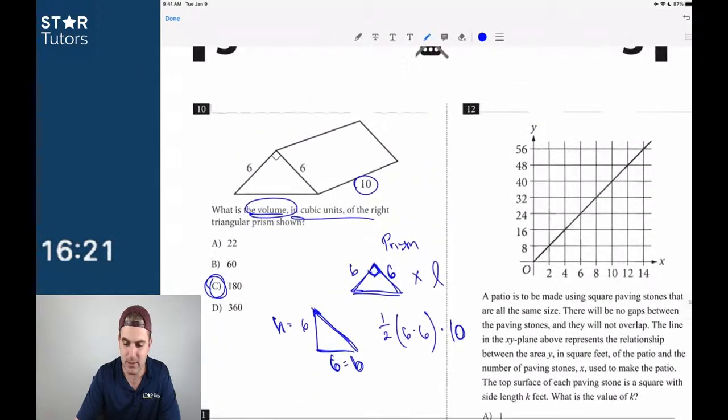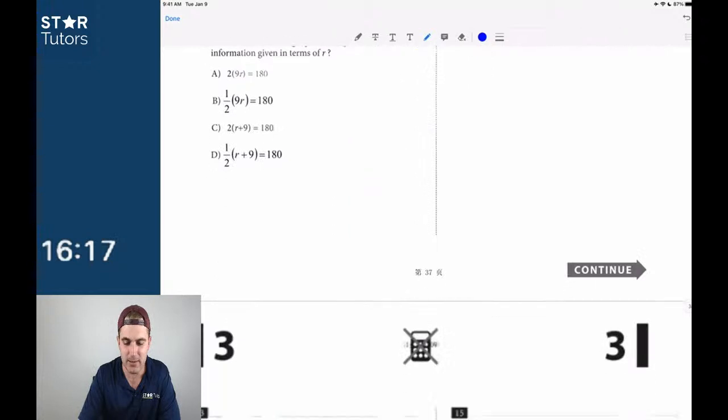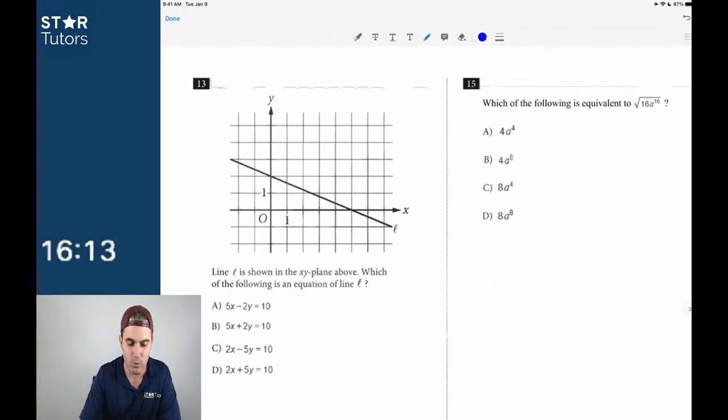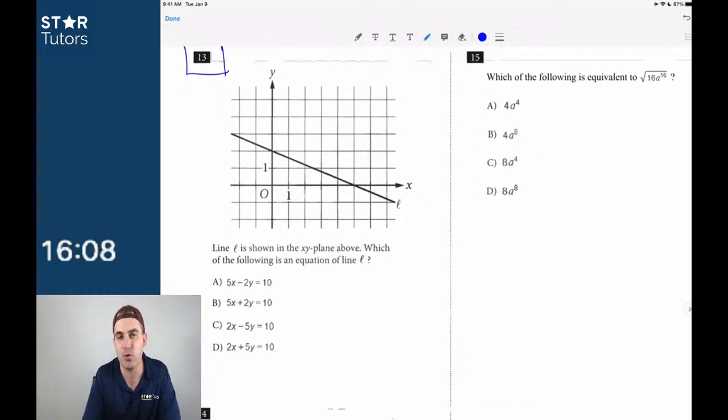I'm going to skip number 11. Number 12 could maybe be easy, but I'm going to skip it. I don't think it's going to be as easy maybe as number 10. Whereas number 13 looks extremely straightforward. There's not a lot of writing. I'm always a big believer that you should not be doing a lot of questions that have a ton of writing. There are so many opportunities to make a simple mistake.